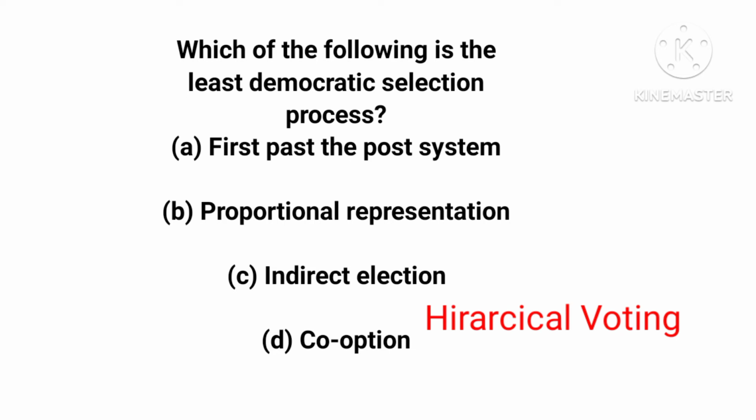The electors do not vote for the candidates; they elect people that will make the decisions for them. So this is also democratic, so it's not the correct answer. Like I said, the correct answer is co-option, so option D is the correct answer.